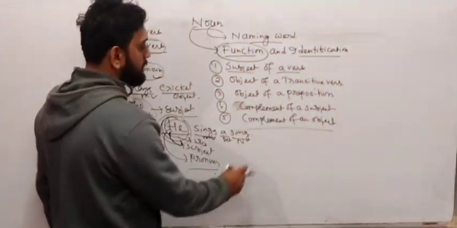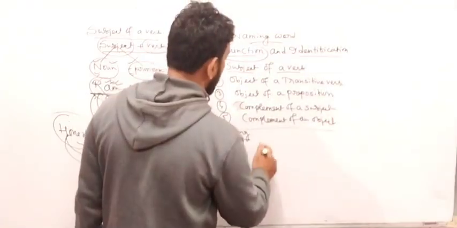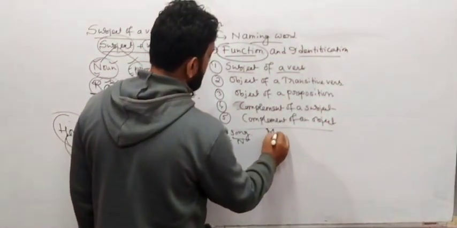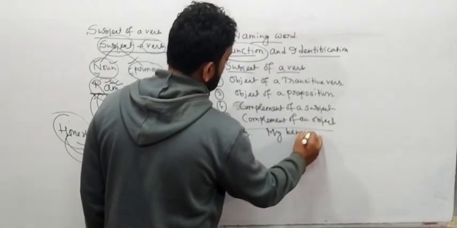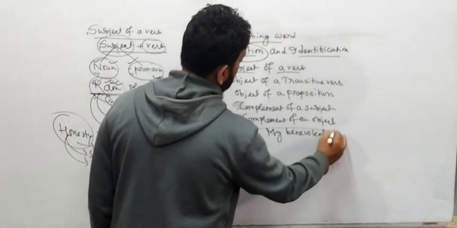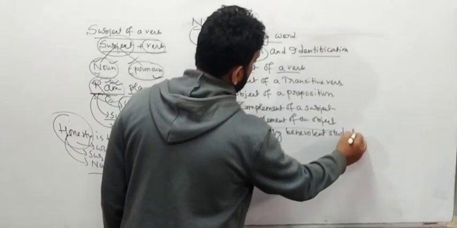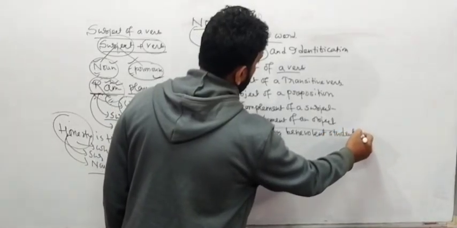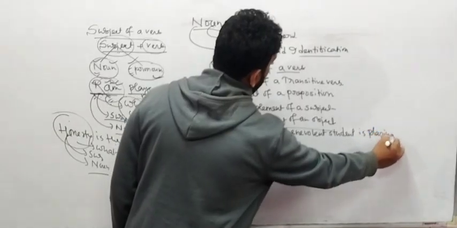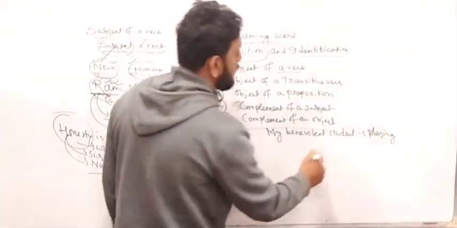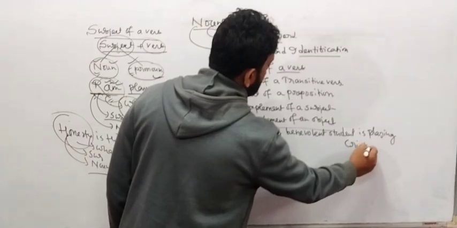Write down, my friend. If I write: my benevolent student is playing cricket. So I have written a sentence over here.